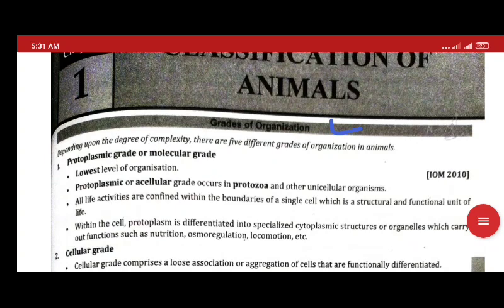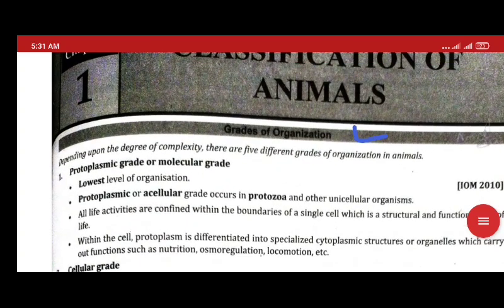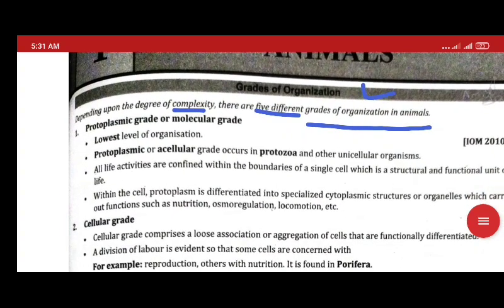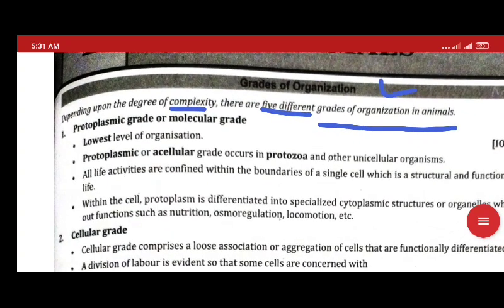So grade of organization is mainly how the organism is made, developed, and how complex it is. Depending upon the degree of complexity, the animals are graded into five types. First is the protoplasmic type or molecular grade. This is the lowest grade and occurs within a cell.